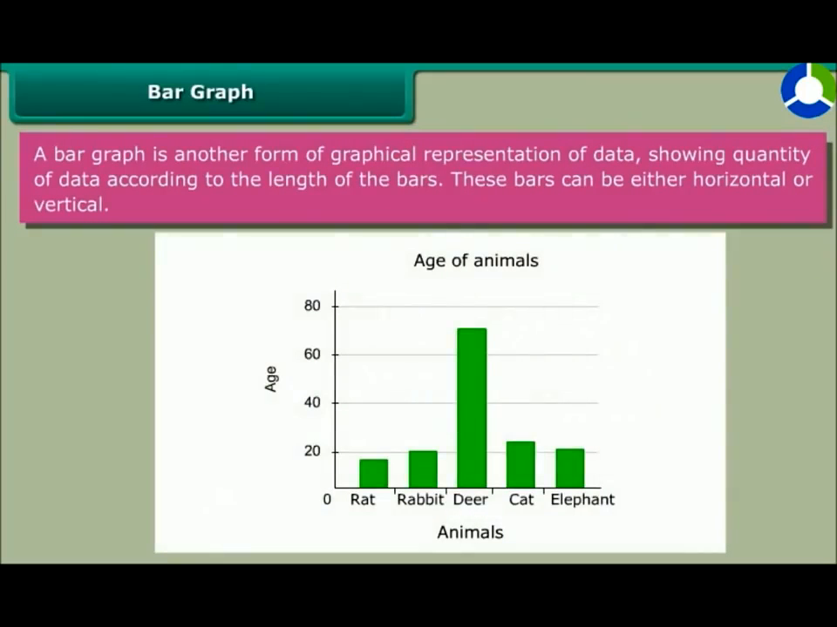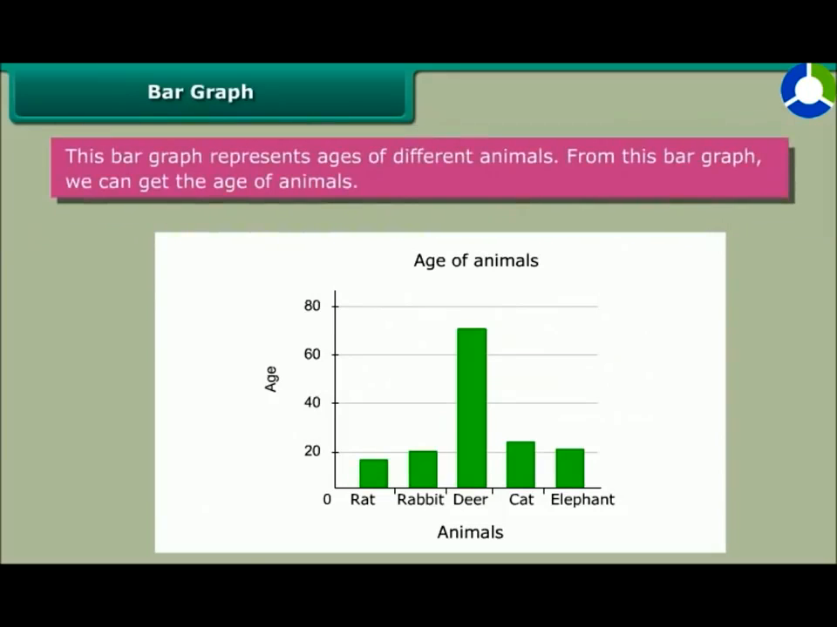Bar graph. A bar graph is another form of graphical representation of data showing the quantity of data according to the length of the bars. These bars can be either horizontal or vertical. This bar graph represents ages of different animals. From this bar graph, we can get